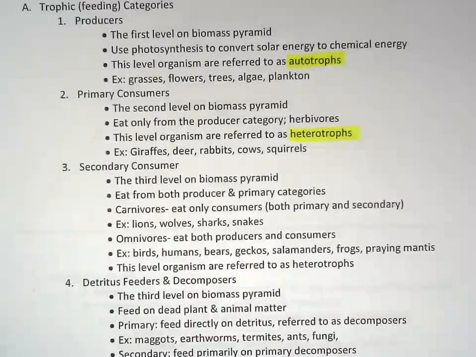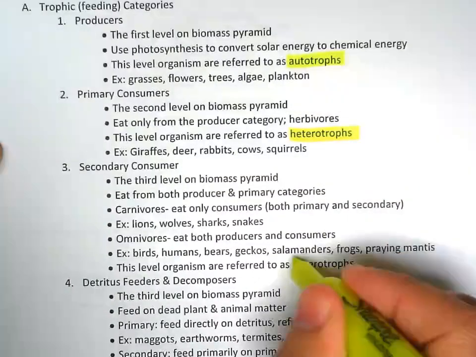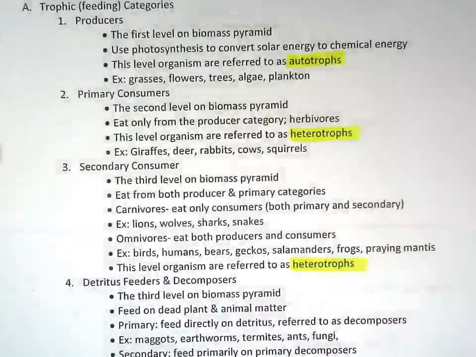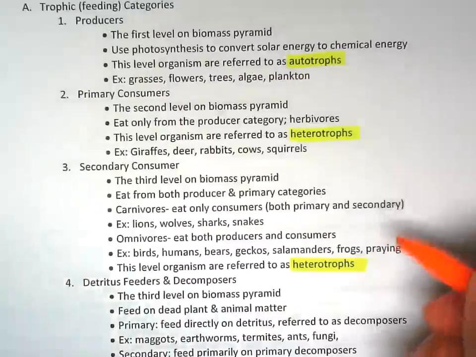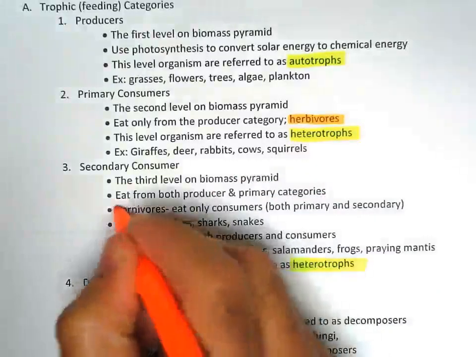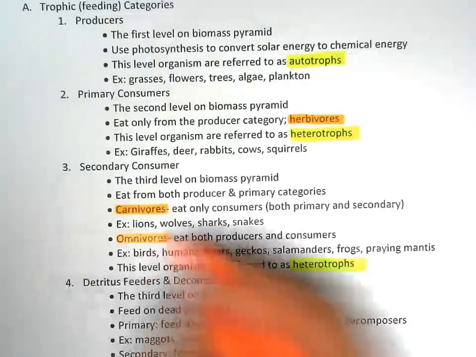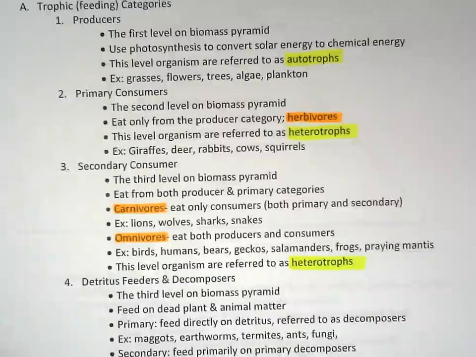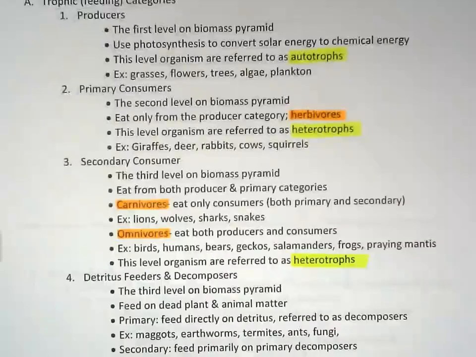This level organism are referred to as heterotrophs as well. So they're like primary consumers in that. So you've got some different breakdowns here. We've got the categories of herbivores, carnivores, and omnivores, which is a breakdown within the consumers. And then we've got larger categories of autotrophs and heterotrophs.